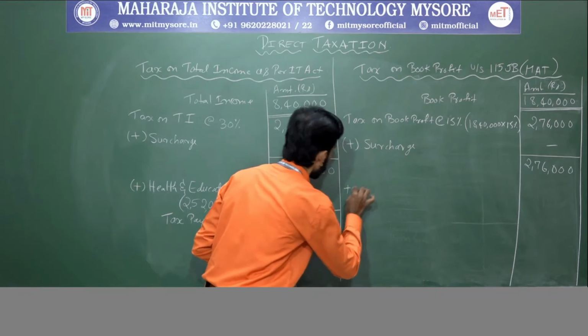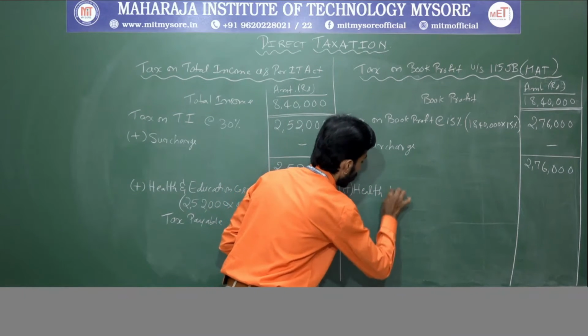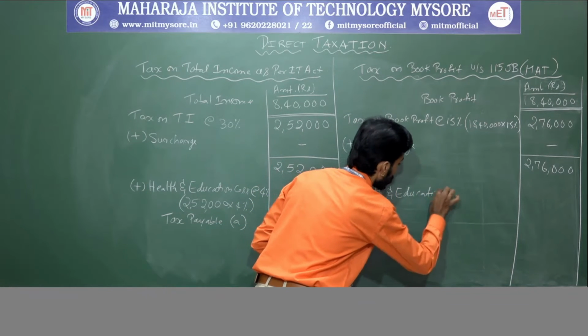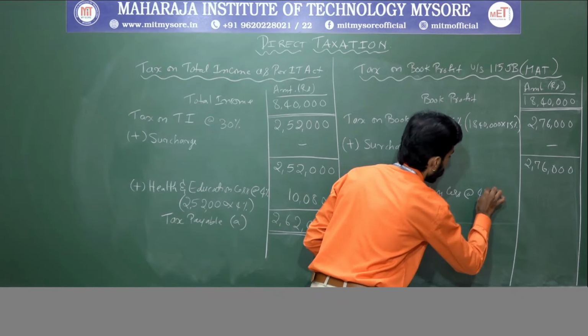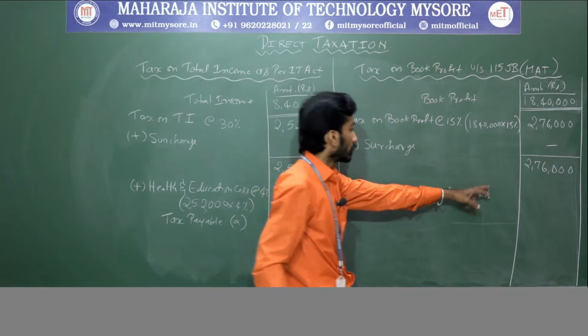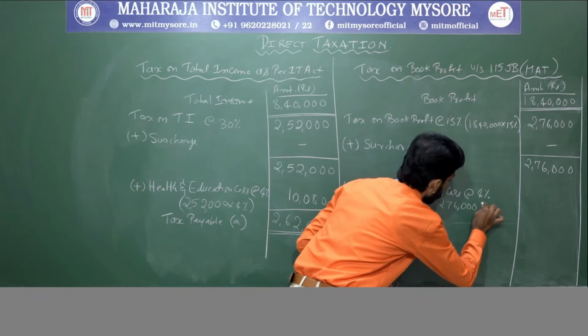Okay. Next we need to add health and education cess at 4% on 2,76,000. So you need to calculate tax on 2,76,000 at 4%.